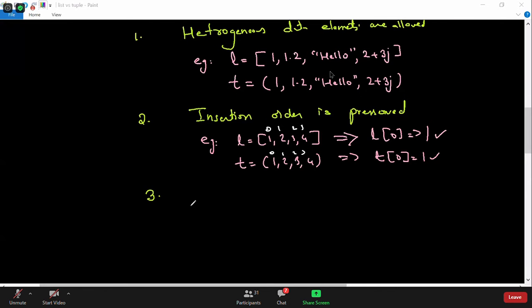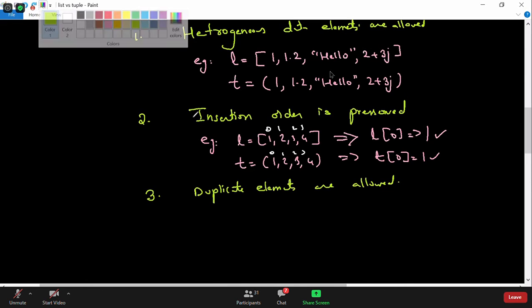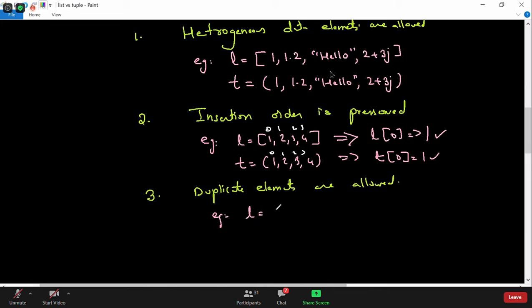Okay, the third point we will be talking about is that duplicates are allowed in both of them. Duplicate elements are allowed in both list and tuple. Let's say for example, I can have L is equal to 1, 2, 2, 1, 3. Perfectly fine, there's nothing wrong here. Even in tuple, I can have 1, 1, 2, 1, 5. So even in tuple, duplicate elements are allowed.